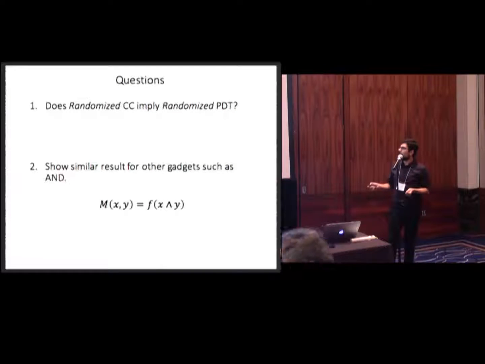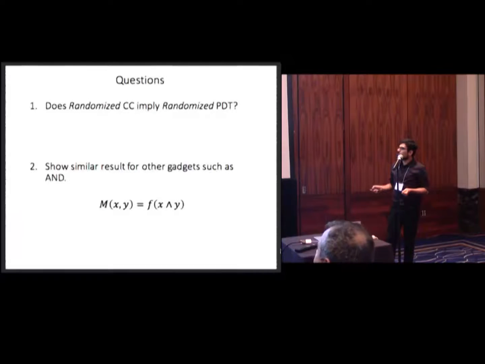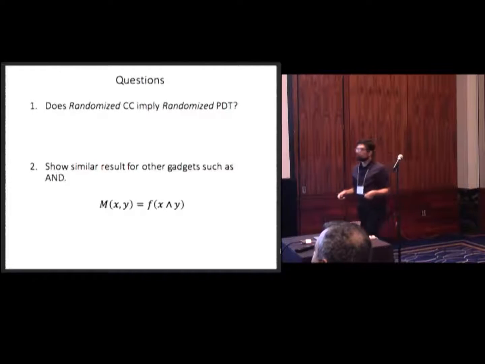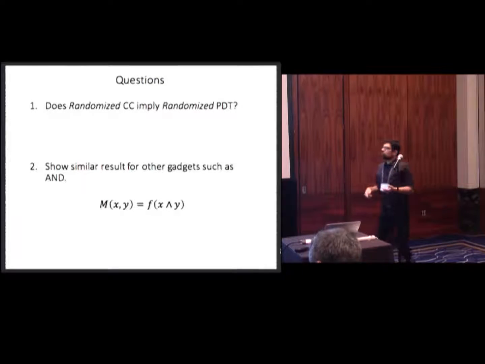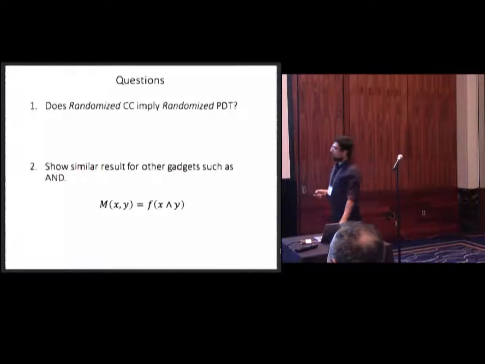For example, one of these interesting classes of functions is the AND function, which is just bitwise AND of the variables. So, for example, if you are given an AND function with low communication complexity, can you say that it has low decision tree complexity in some interesting decision tree model? For example, a natural candidate for this is an AND decision tree. A decision tree that, instead of asking the parity of some of the bits, you ask the AND of some of the bits. So this is an interesting question.